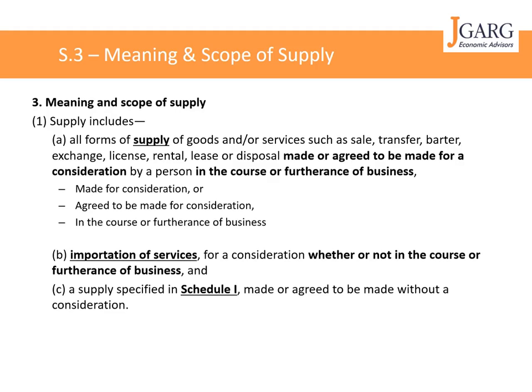Then there is an exclusion specifically given in Schedule 1. It says a supply specified in Schedule 1 made or agreed to be made without a consideration. So there could be certain transactions wherein even if you are not charging any amount, it will still qualify as a supply. Even if you are providing it free, without consideration, these transactions will become a supply.